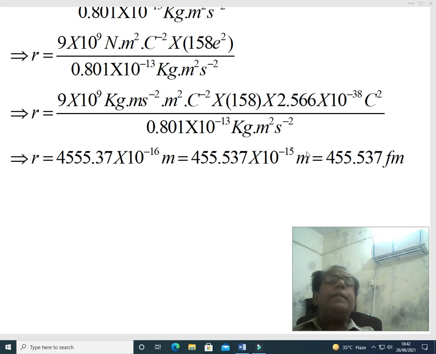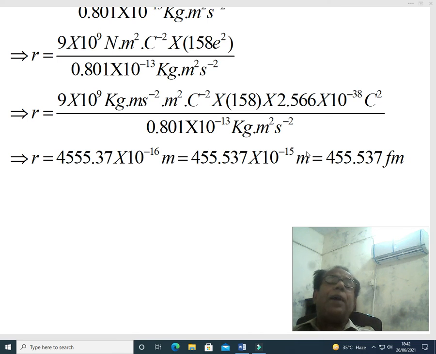So in the next step, instead of 4555.37, we have replaced it with 455.537, and 10 raised to the power minus 16 is changed to 10 raised to the power minus 15.